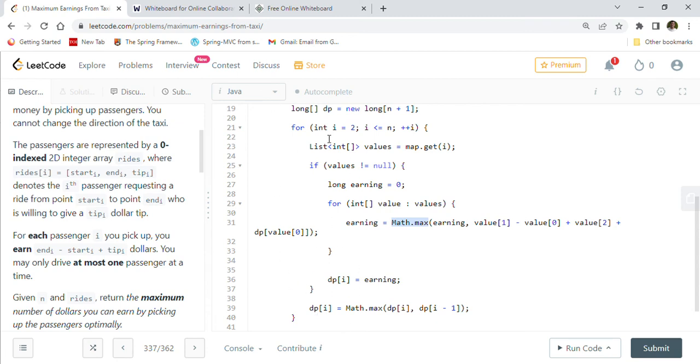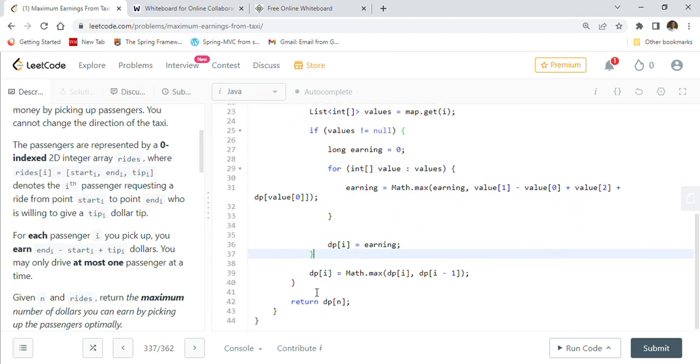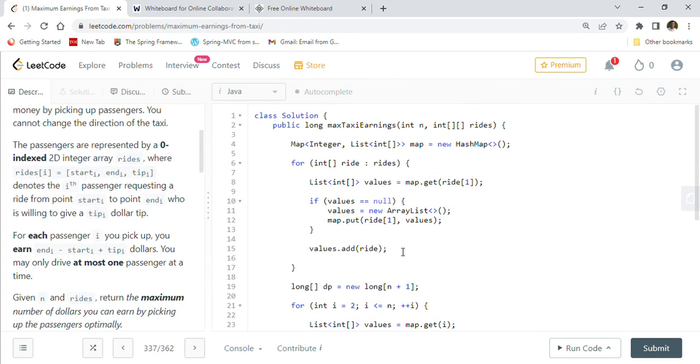We go until the end, and this is the update: dp of i is equal to the value we calculated here, comma dp of i minus 1. We take the maximum from these values. So we will always have the maximum value in dp of i, and then dp of n will give us the total maximum earnings from our taxi. This is how the dp solution looks with the help of a map and a dp array.